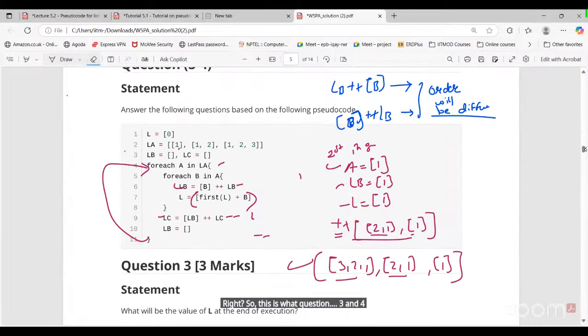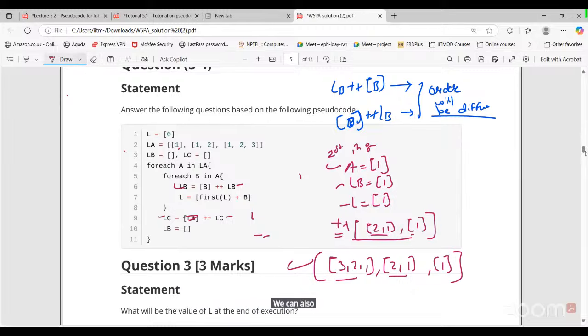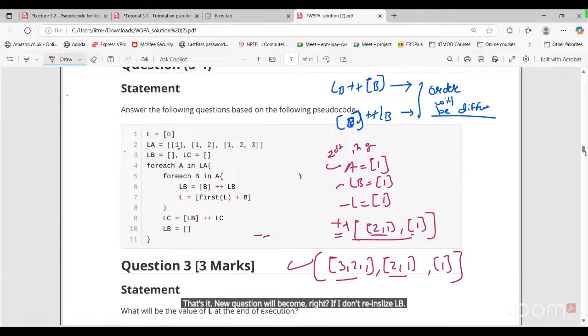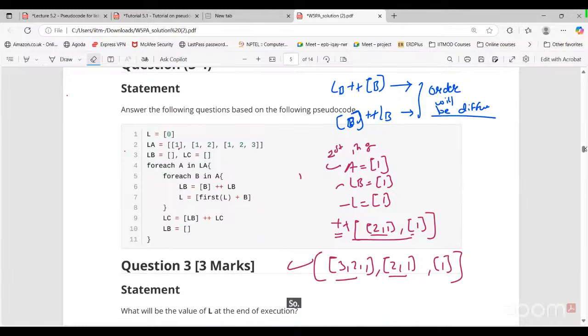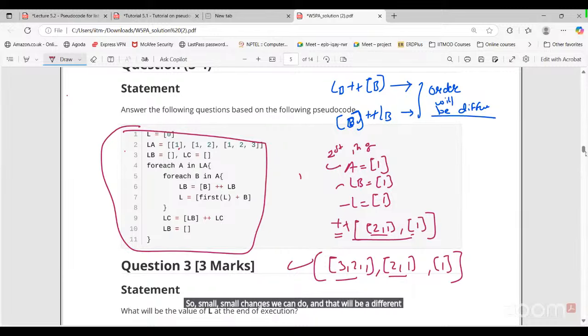If I simply change the question, you should be able to do that, right? We can also just change here like this plus LB. That's it. The new question will become. If I change here plus LB, that's it. New question will become, right? If I don't reinitialize LB, again, you need to think what will happen in that case. Okay. Answer will be completely different. So small changes we can do, and that will be a different question, right?